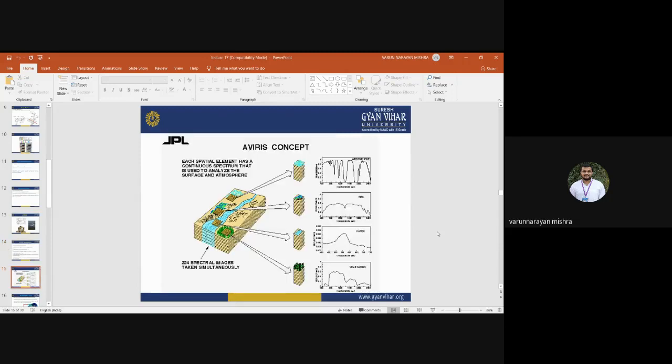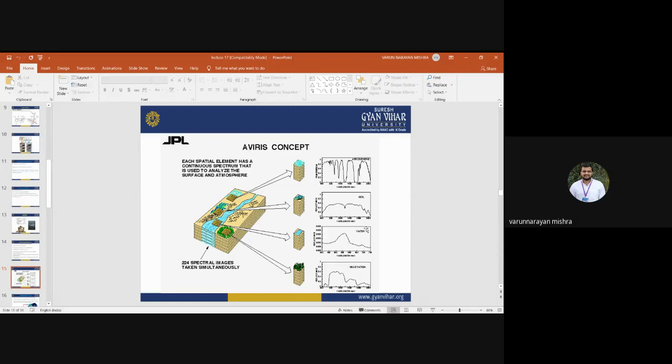Now moving to the next slide. This figure is showing the spectral response curve of different objects. It was developed by JPL, Jet Propulsion Laboratory, which is a part of NASA. So here you see the spectral response curve of different Earth surface features when we observe them in Everest data.